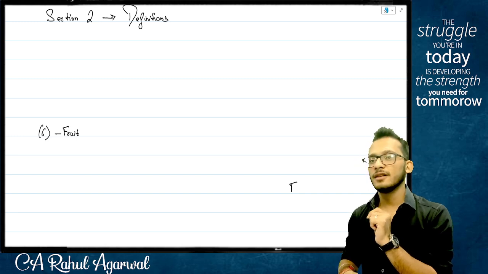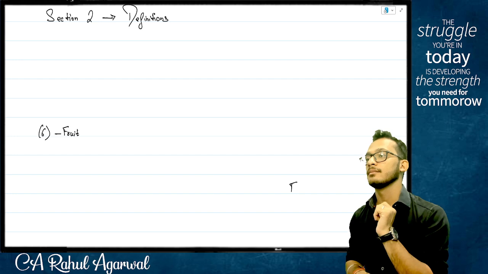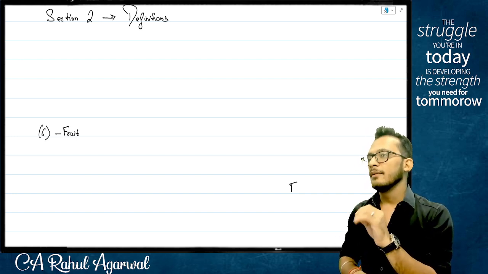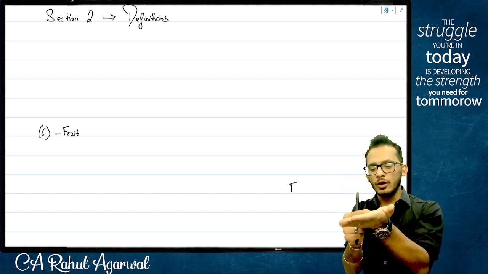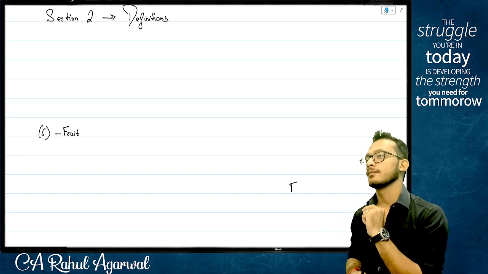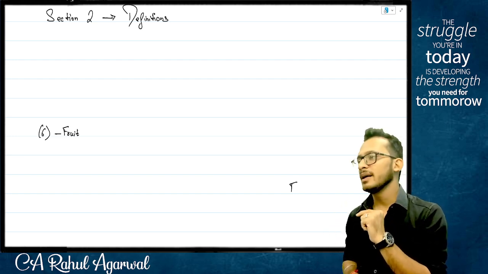What is exhaustive? Exhaustive means what I tell is the only answer. Yes or no? Yes. Which means if you talk about 1 crore, 1 crore means a number with 7 zeros.